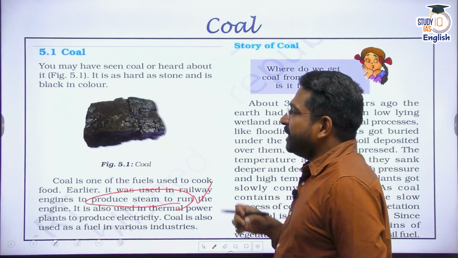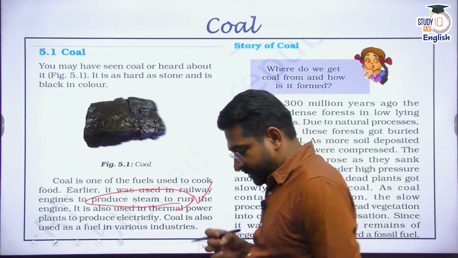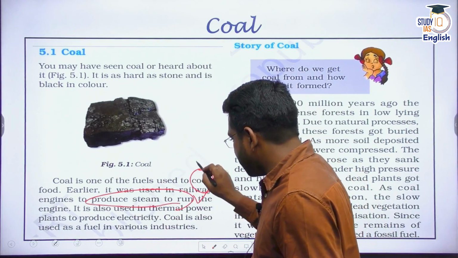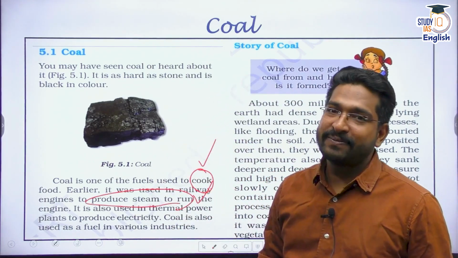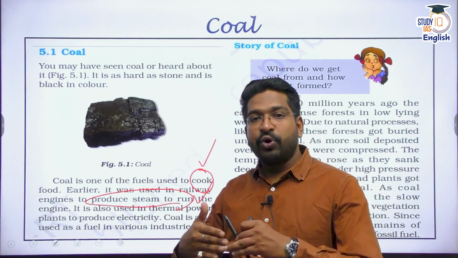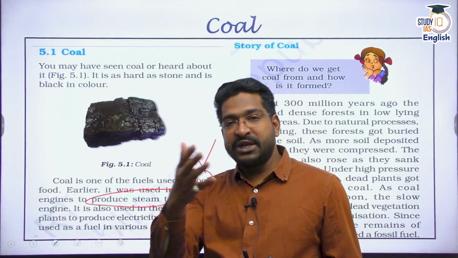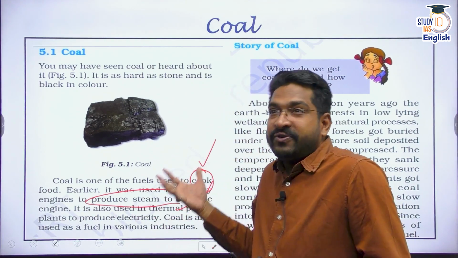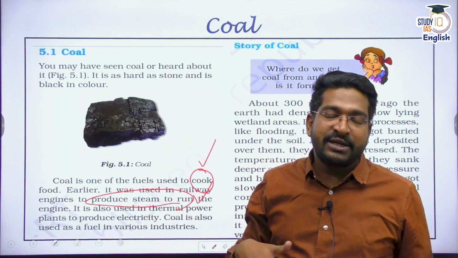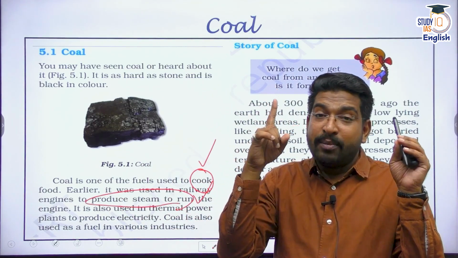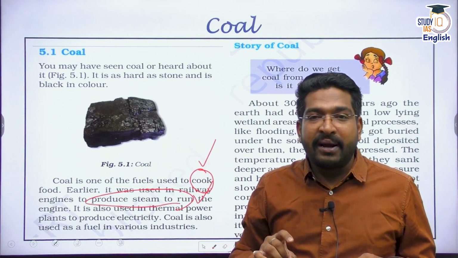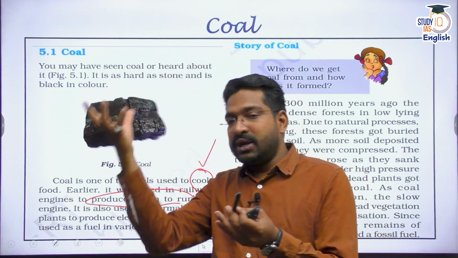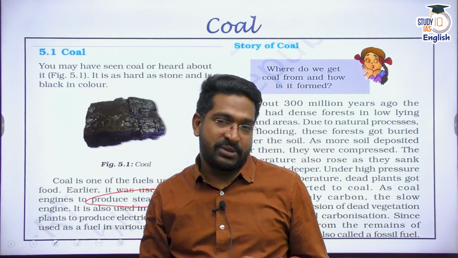So coal is a very important source of energy. Coal is used basically to cook food. Yes, initially to cook food, coal, charcoal. Later on, during the industrial revolution, coal was being used for industrial purposes, for transportation, for the steam engine. Then we started to produce electricity. Today, almost 55 to 60% of India's electricity is most likely coming from a coal-based power plant. Coal-based power plants fire the boilers, producing steam that runs the turbines or generators, and then electricity is produced.